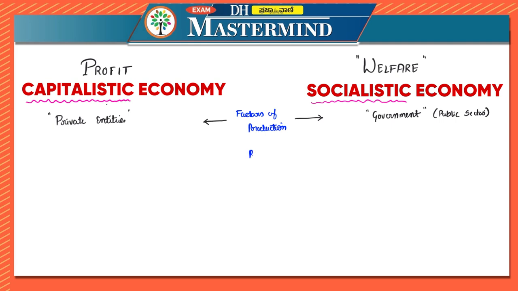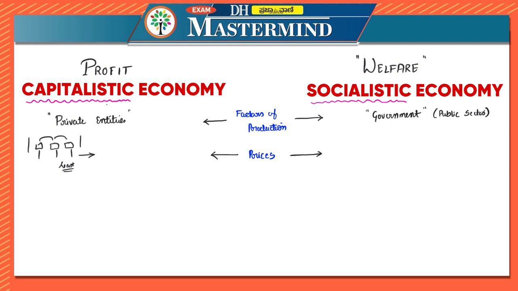Next important factor is the determination of prices. In the case of a capitalistic economy, because there is competition and because there is profit making, let us imagine there are 3 factories producing the same goods. Then there will be immense competition between all these 3 on prices, so they'll keep the least profit in order to make the sale.